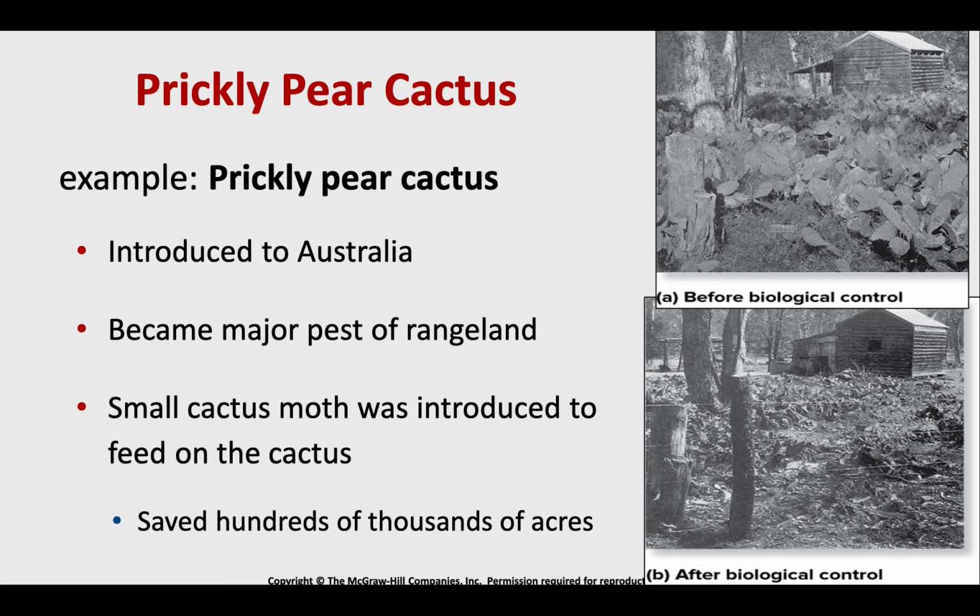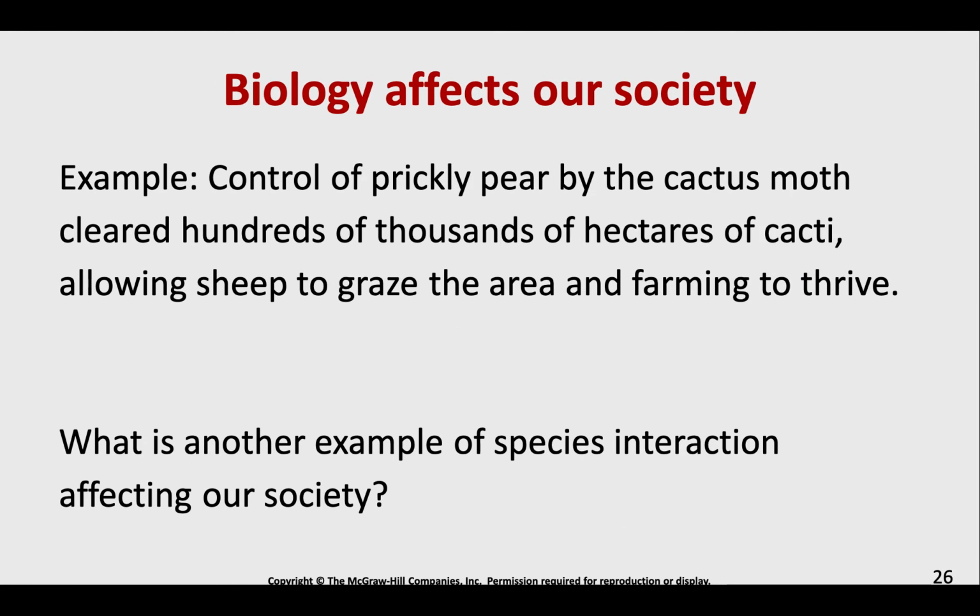All right, so we introduced a predator to this plant in order to alleviate some of this pressure from this invasive species. All right, so eventually, we cleared hundreds of thousands of hectares of cacti, and we were able to let the sheep graze again, and able to let the farmers have their livelihood back.